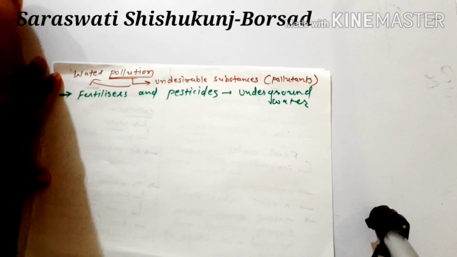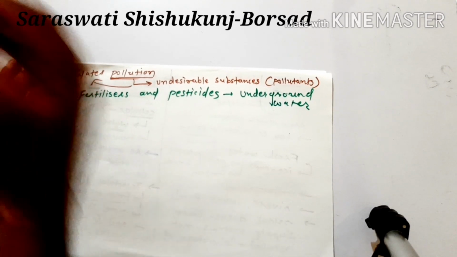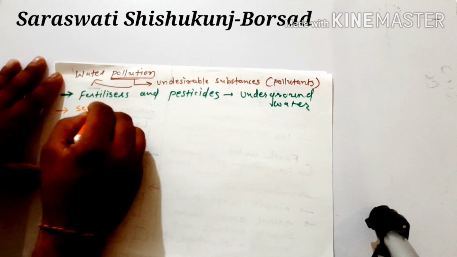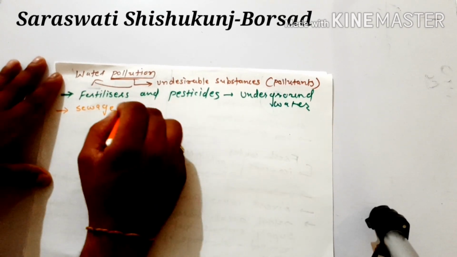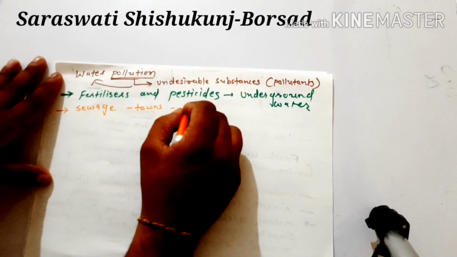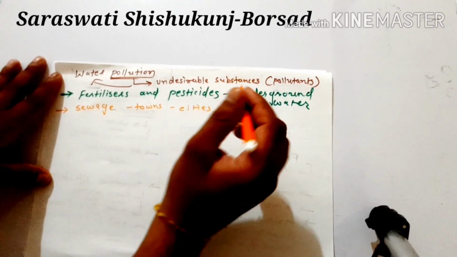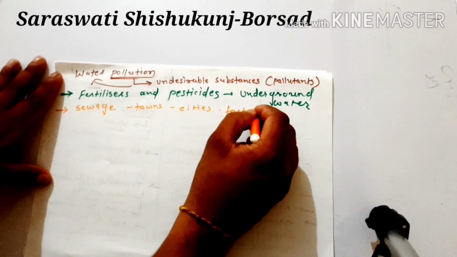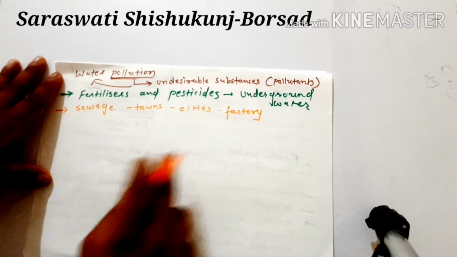In different cities, we know that the sewage waste from towns and cities, and from different factories, right?